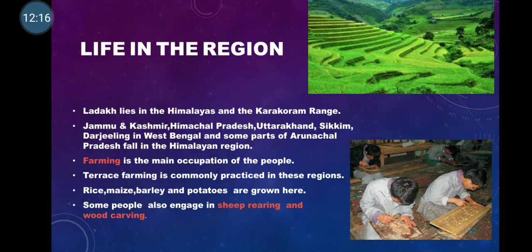Sheep rearing means raising and breeding of domestic sheep for the purpose of meat, milk and wool production. Children, wood carving means using wood to carve or make designs, with which we can make beautiful wall hangings, statues and all. You can have a look at the wood carving, how it is being done over here.